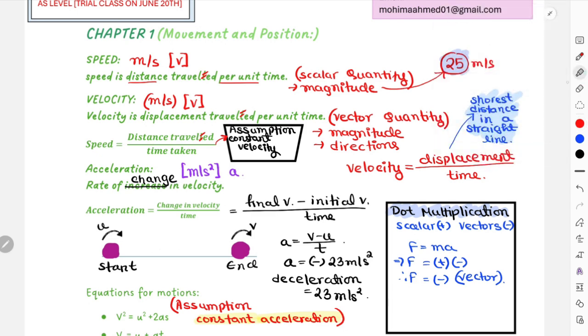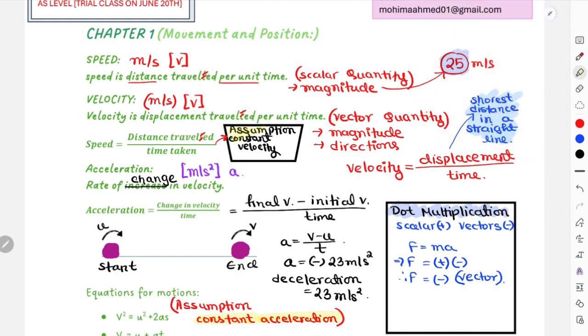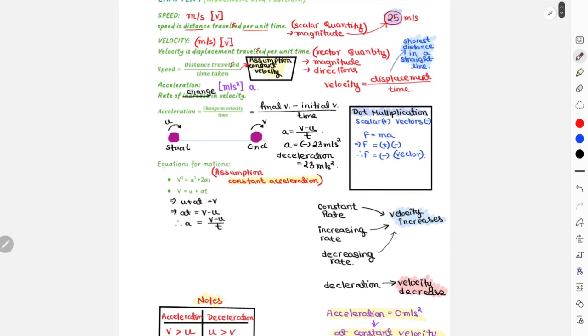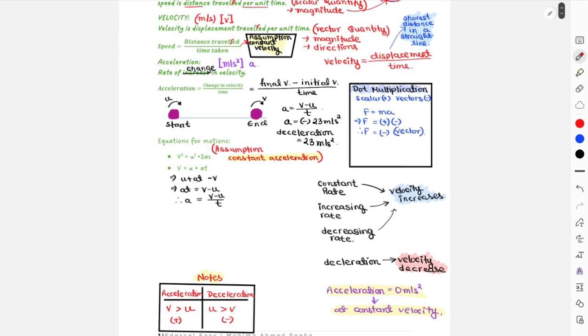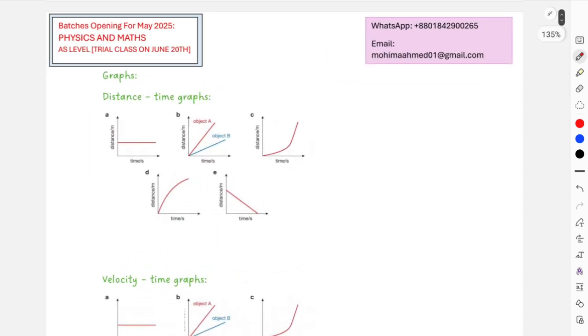Okay, so we'll move on. I think this is the end of your kinematics part. We'll move on to your graphs section now. I'll zoom out so that you can see this entire screen, all the things you need to know, and then we'll move on. Okay, now these are the two graphs that were also discussed in your chapter 1, movement and positions.